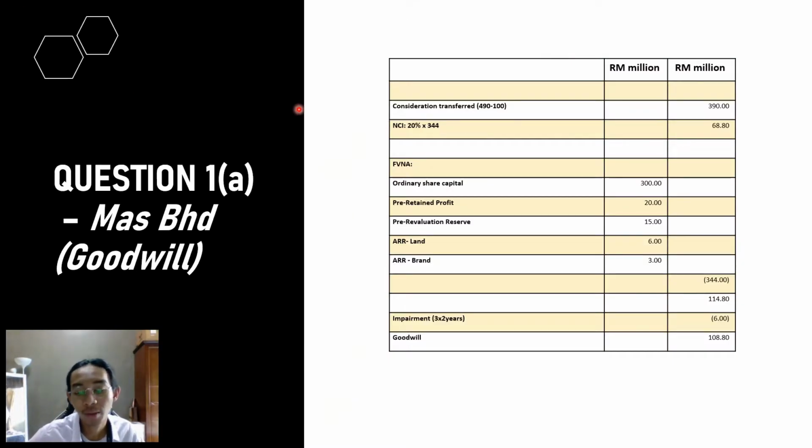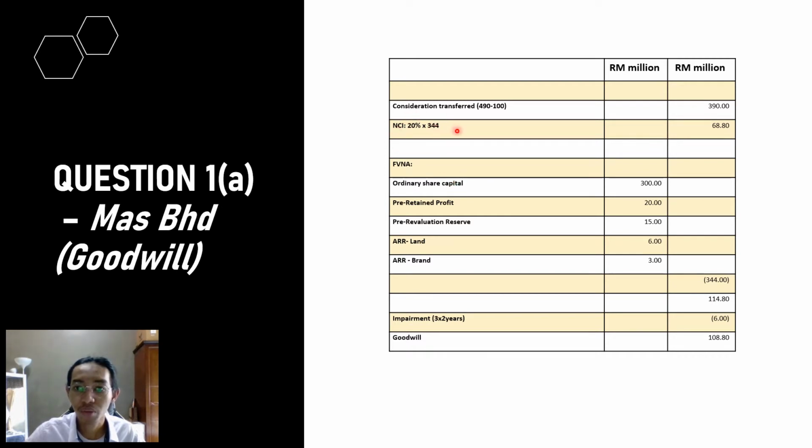Okay, so I will explain question 1A about finding the goodwill of Mas Berhad. The consideration transferred here is 490 million minus 100 million, so we get 390 million. The 490 million was given in the software provided, and the 100 million was also given under debenture. Since it acquired 80%, the NCI percentage will be 20%.